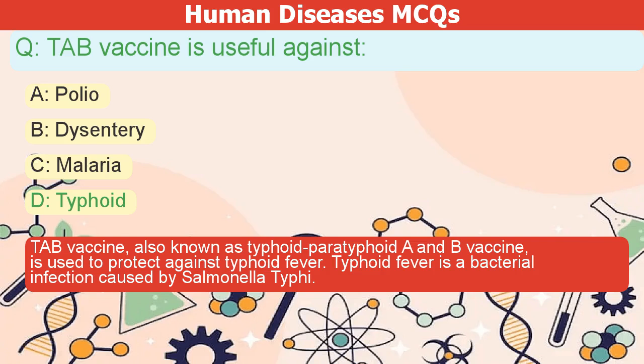TB vaccine, also known as typhoid paratyphoid A and B vaccine, is used to protect against typhoid fever. Typhoid fever is a bacterial infection caused by Salmonella typhi.